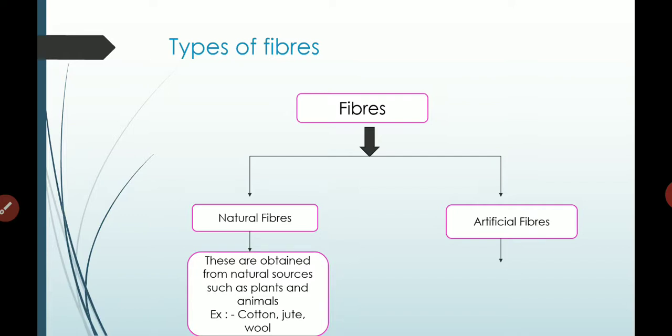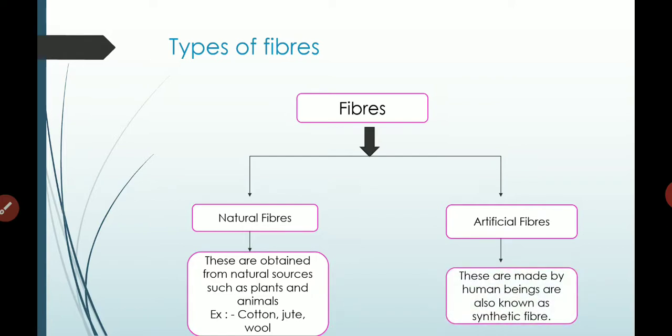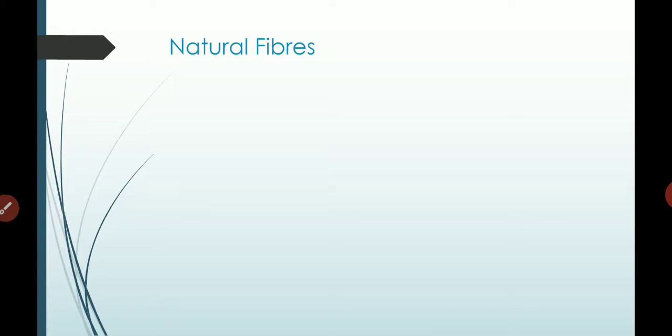Then let's know what artificial fiber is. These are made by human beings and are also known as synthetic fibers. These are man-made. We human beings make this by lots of chemical processes. We can make this artificial fiber in our laboratory for our various activities. So these are known as synthetic fiber because we synthesize it.